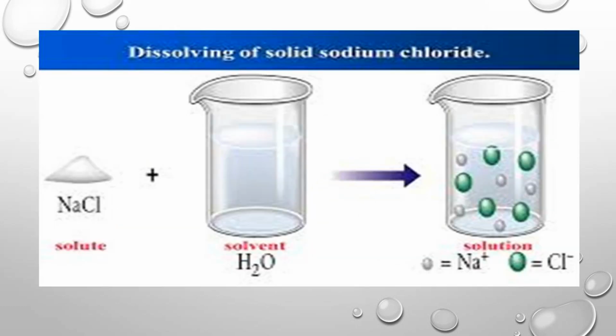For example, you take a glass of water, add one spoon of sugar or one spoon of salt or one spoon of iodine, and mix together. Once you mix those things, they lose their identity. We see only the solution. Solvent is the substance in which solute is dissolved to form a solution. Solute is the substance dissolved in solvent to form a solution.